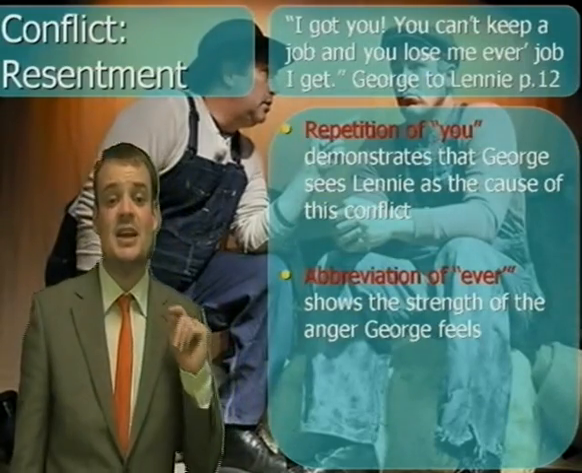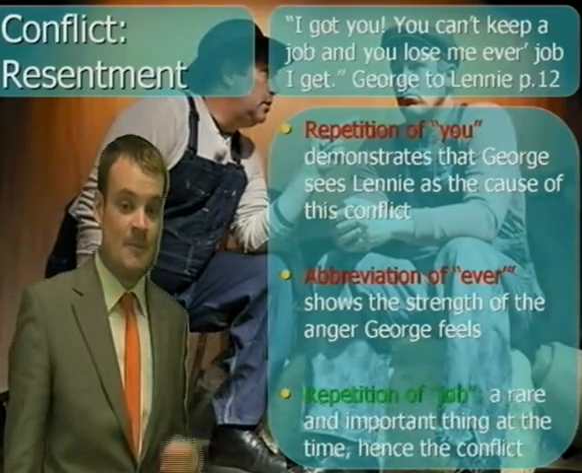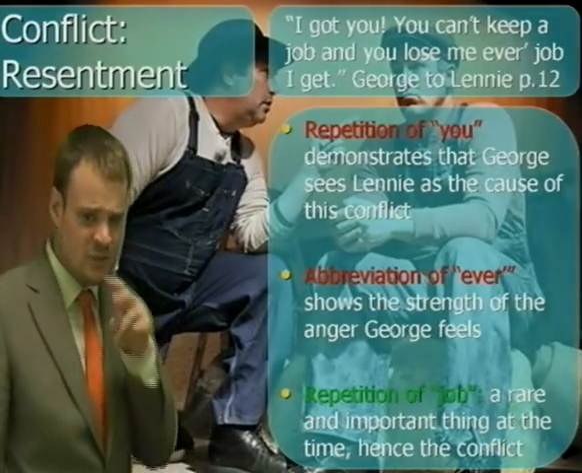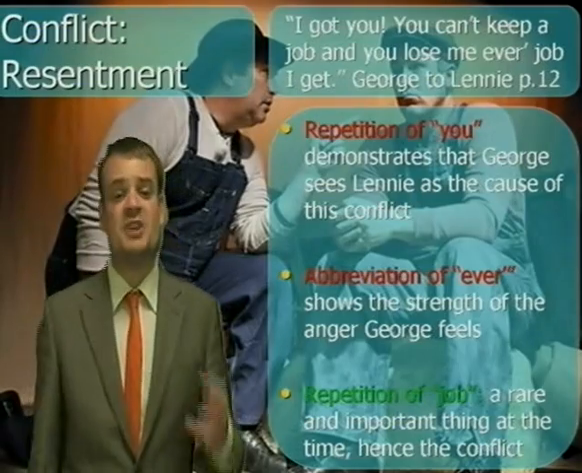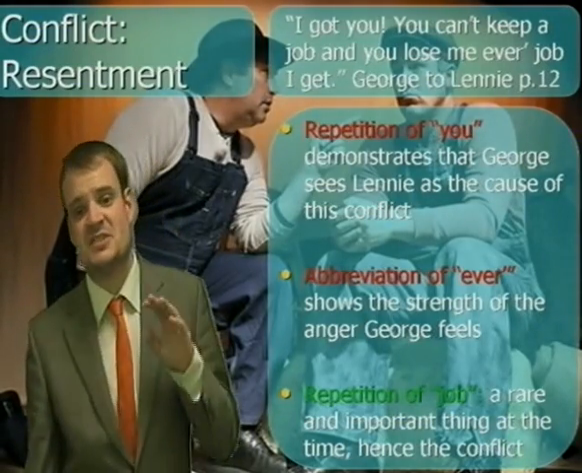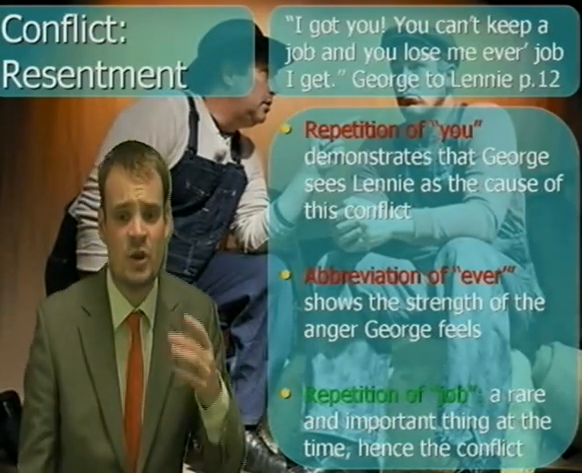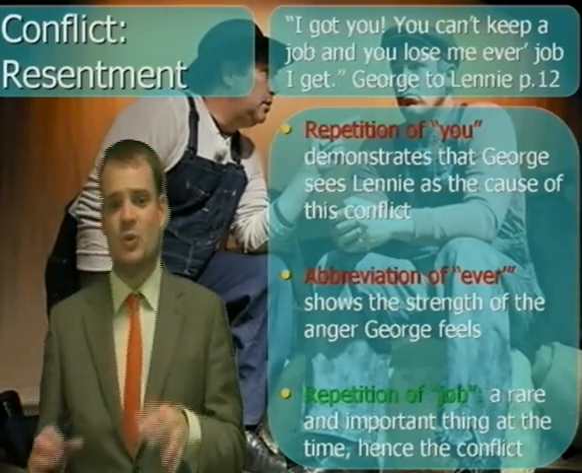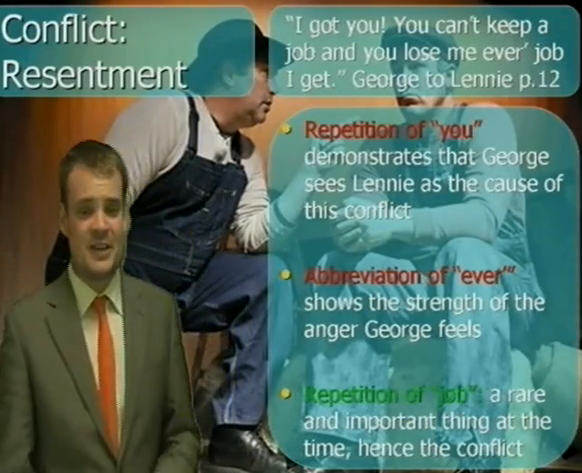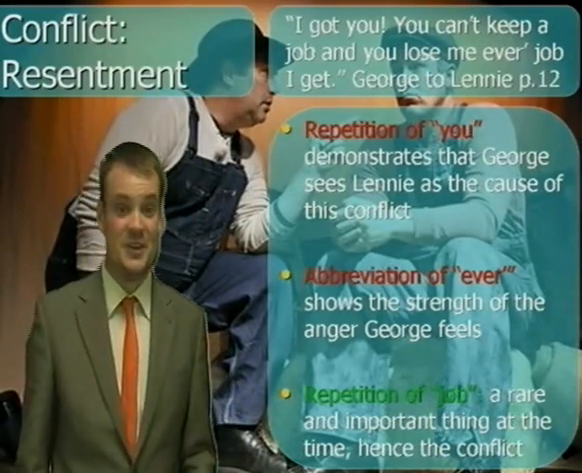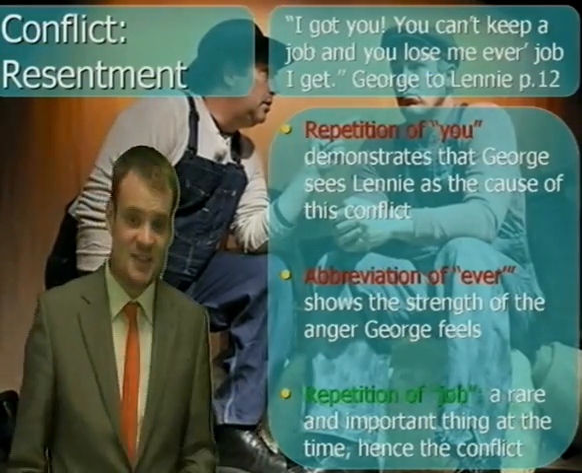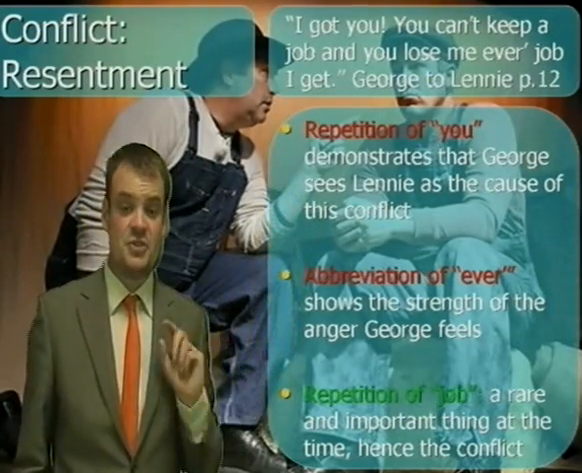And this is where our point of context comes in. He repeats the word "job" twice. Now remember, in the Great Depression, it was hard for people to find work. It was hard for them to get money. So this repetition of the word "job" demonstrates how important employment was to them. The fact that Lenny has lost George's job for him is the cause of the conflict. He resents him for this. He feels angry. So, two language points, one context.